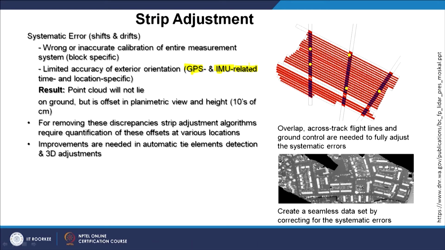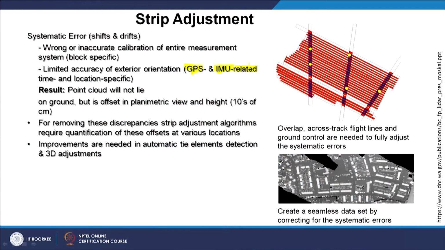So, if one goes for a very accurate output, then a lot of other data sets are also required, and those data sets have to be recorded during the acquisition of the original survey. That one has to remember.